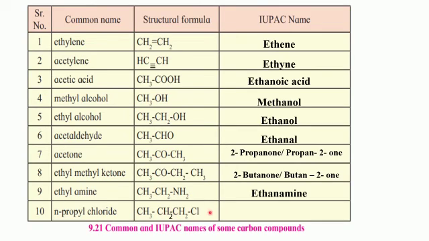So the name of the compound will be 1-chloropropane, because the carbon to which the chlorine is attached is number 1. Chloro is the name that we use for chlorine, which is always going to be prefix, and then the name of the alkane that is going to come after it, that is propane, because there are 3 carbon atoms. So the name will be 1-chloropropane.